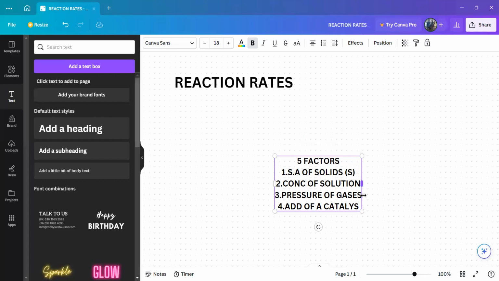It does not come to affect you, but it makes the reaction happen faster. That is the function of the catalyst. A catalyst does not increase the yield. It is added just to speed up the reaction.